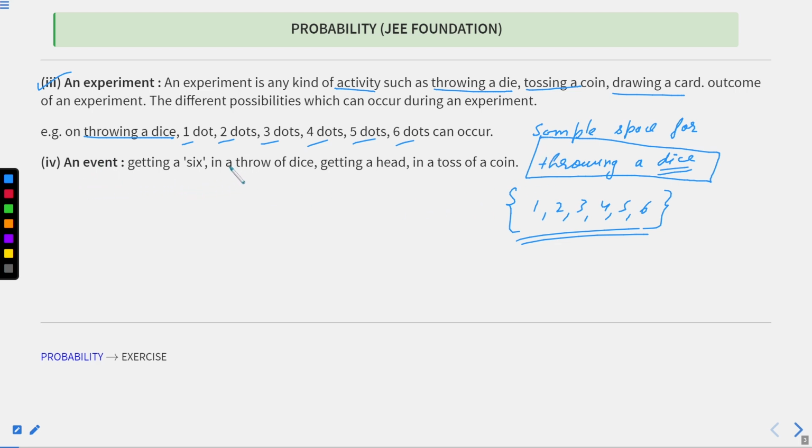Getting a 6 in a throw of a dice is an event, and getting a head in tossing a coin is also an event. So these individual elements of the outcomes, we call an event. When we say the event 6 occurs, that means when we throw a dice, 6 dots appear on top of that die. Okay, so let's move to the next.